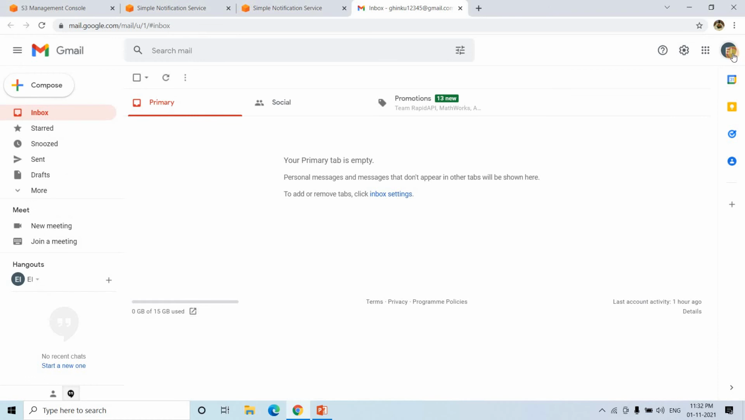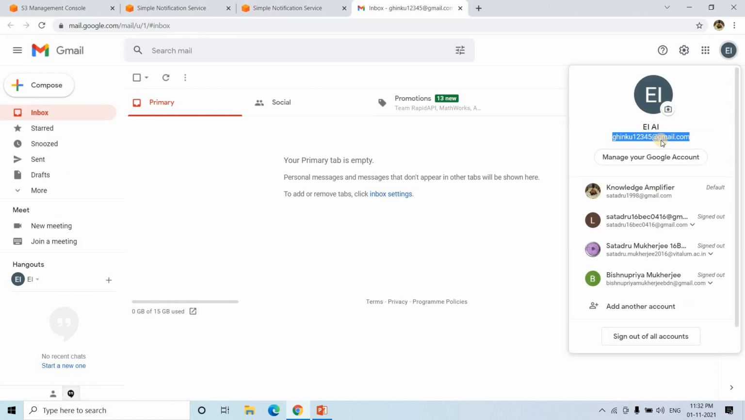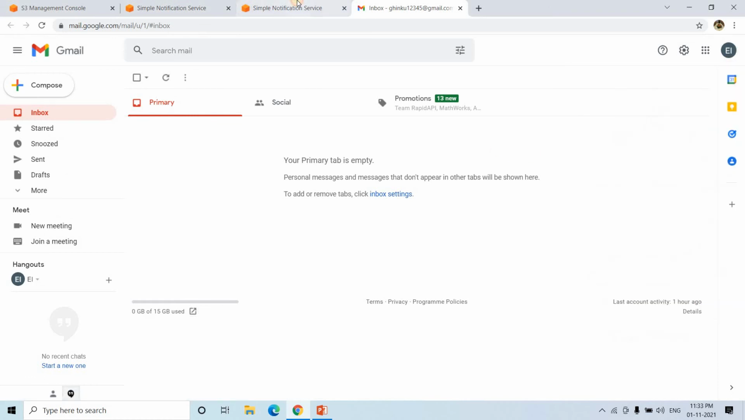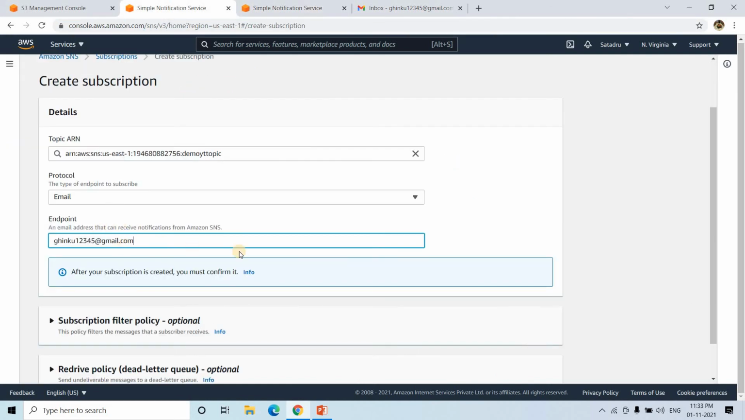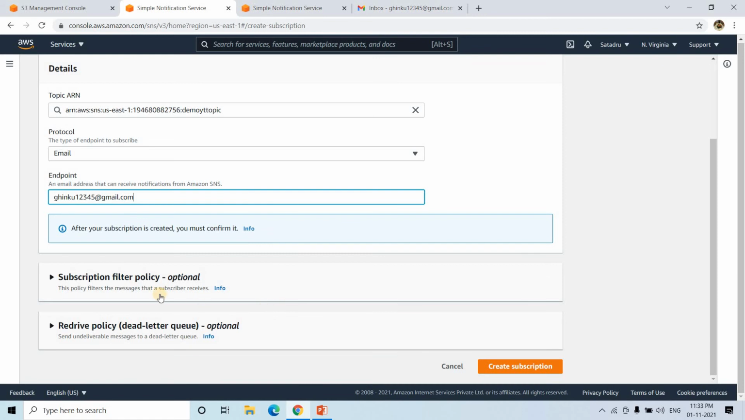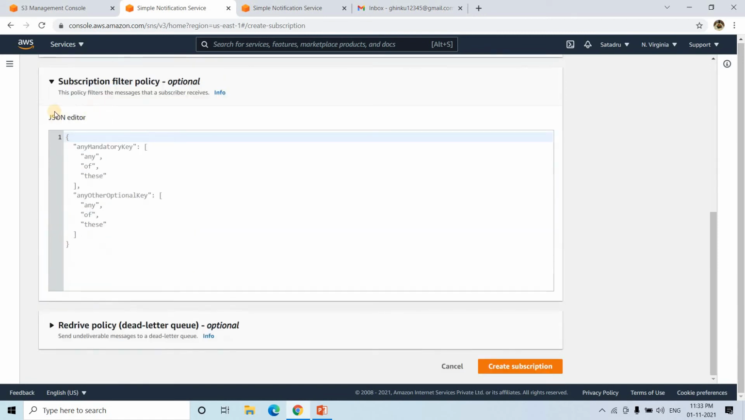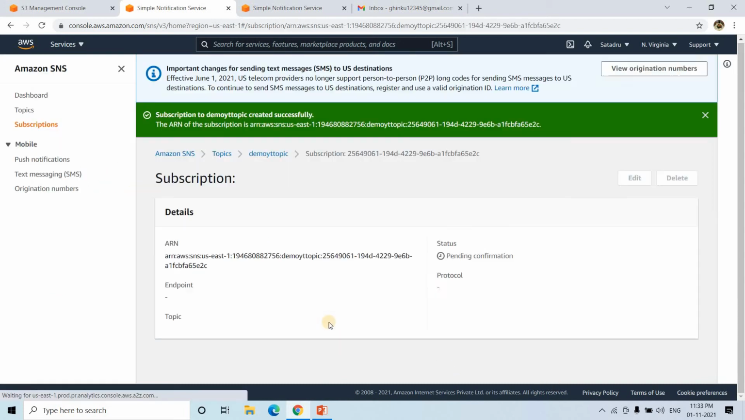Okay, so I have created one dummy mail ID for this kind of demo. I will copy this, you put your mail ID here. I will go to this endpoint and paste it here. The rest of the things I am keeping as default. Subscription filter policy, like I told you, you can put some filters and all. I am not putting any currently, I will simply create the subscription.